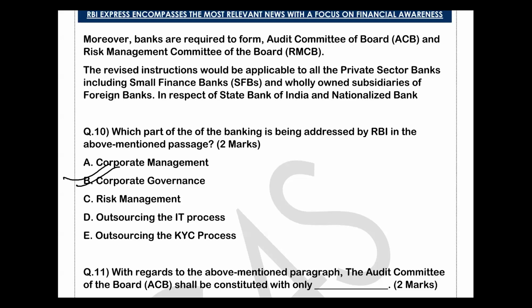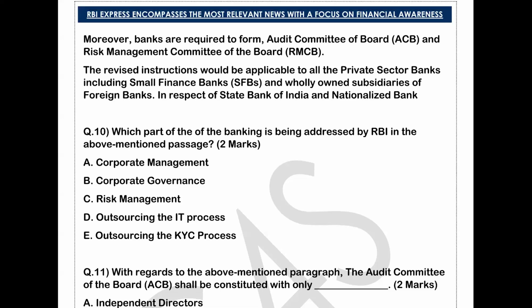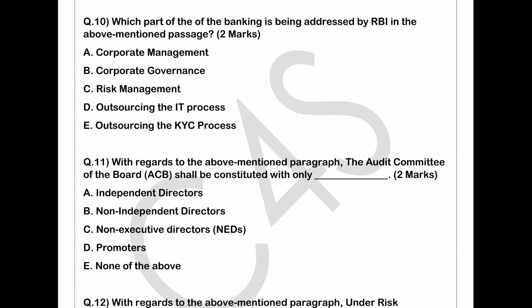Now the next question on this passage is, with regard to the above mentioned paragraph, the audit committee of the board, that is ACB, shall be constituted with only, right. That's why I have told you the audit committee of the board, okay, that is ACB, shall be constituted with only non-executive directors. That is, okay, NED.